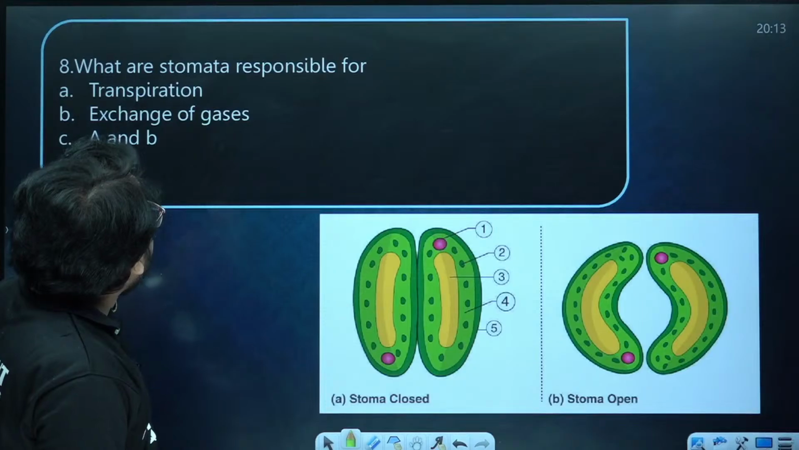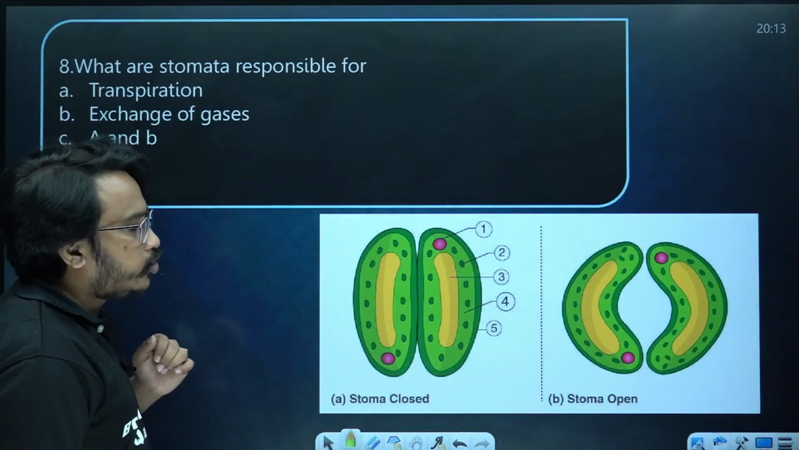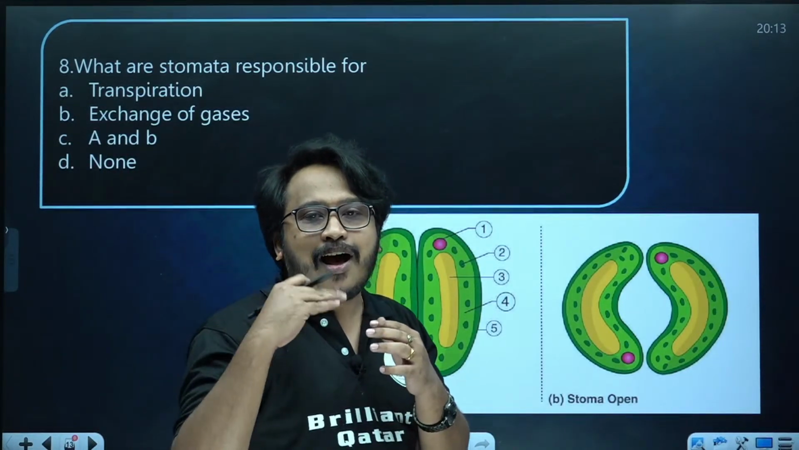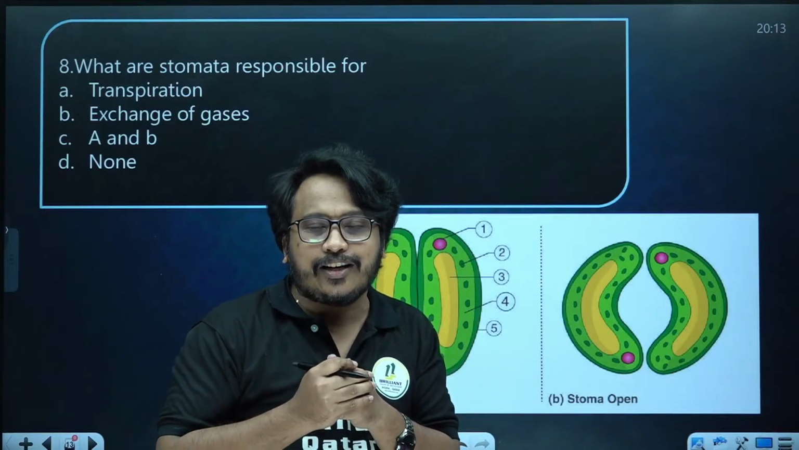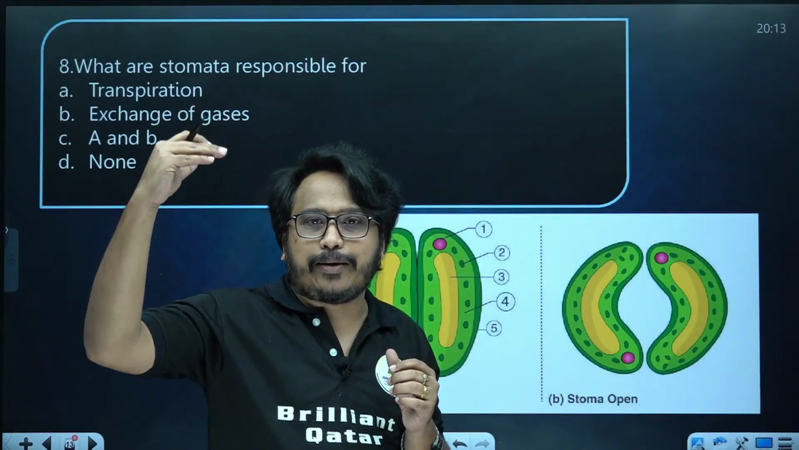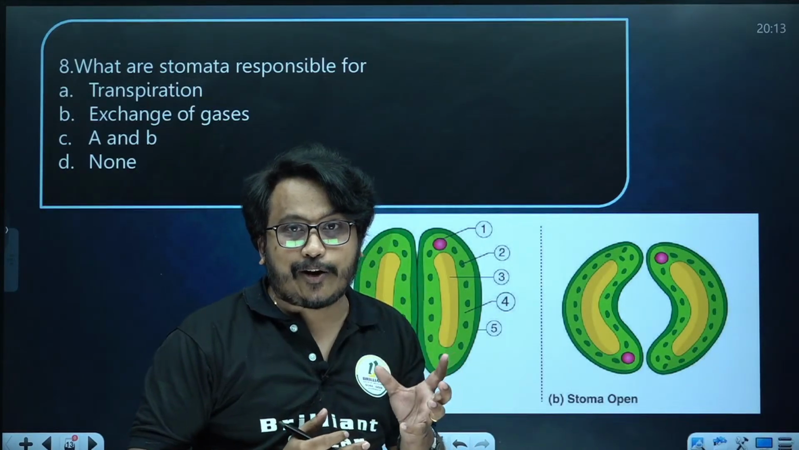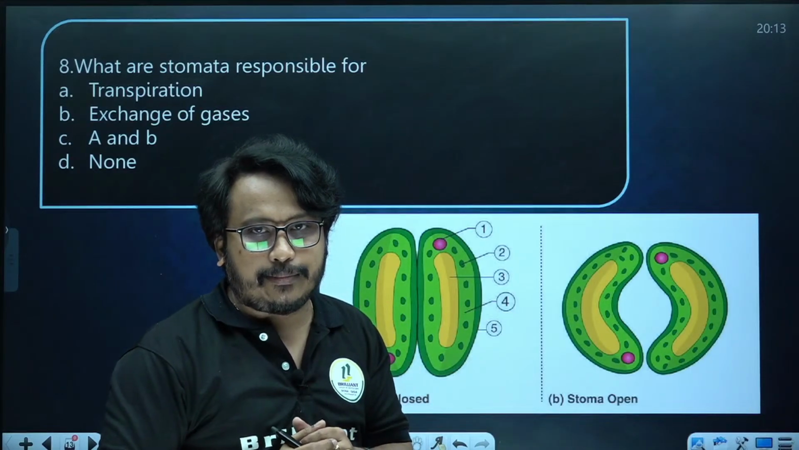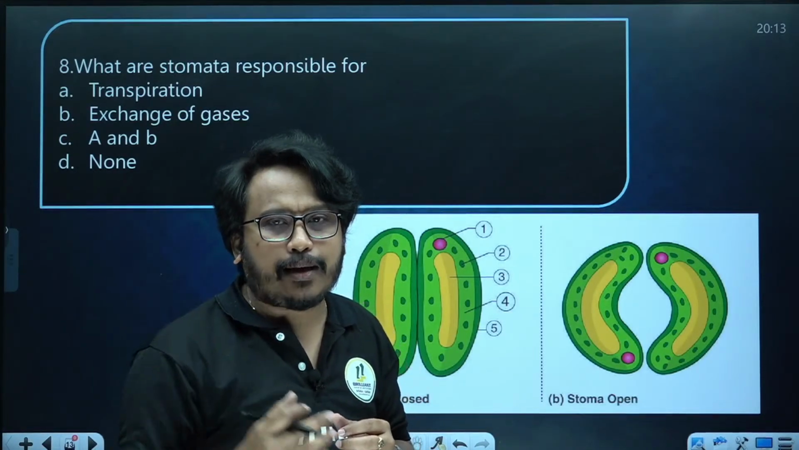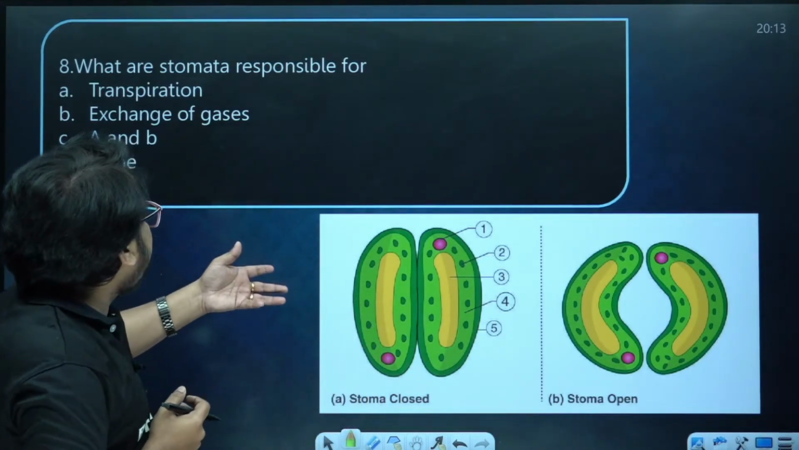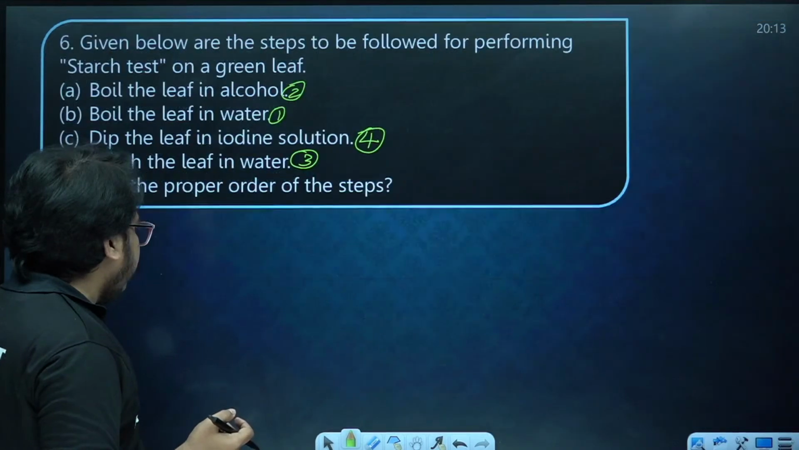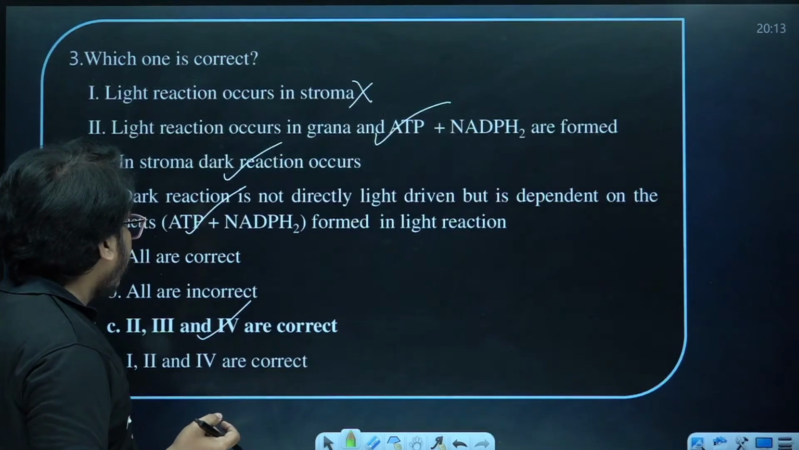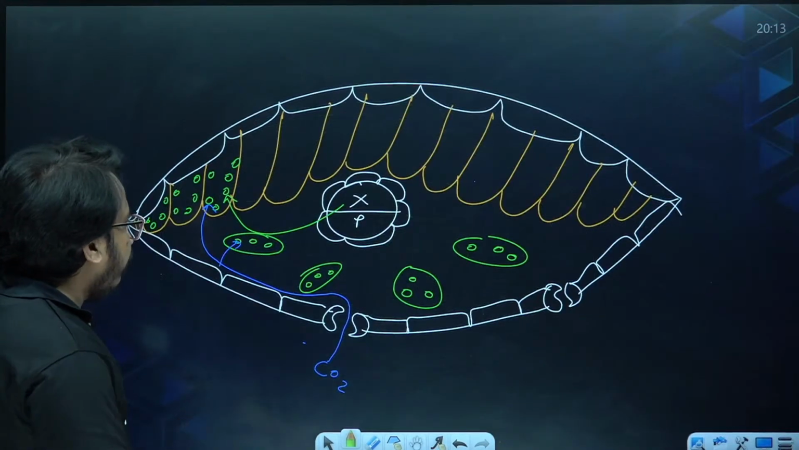Next one, what are stomata responsible for? You know about stomata, especially found in the upper and lower epidermis of the plant. In monocot, it is found in the upper epidermis and lower epidermis, but in a dicot leaf, it is found mainly in the lower epidermis, and it will be very few in number in the upper epidermis. The main function of stomata, we have just discussed. Hope you got this structure of the leaf.